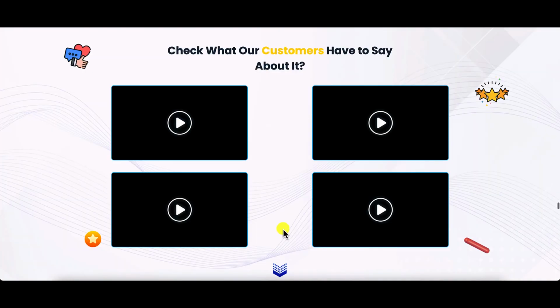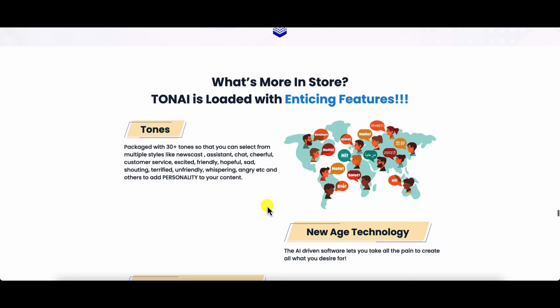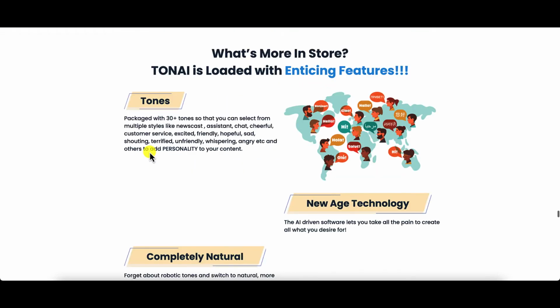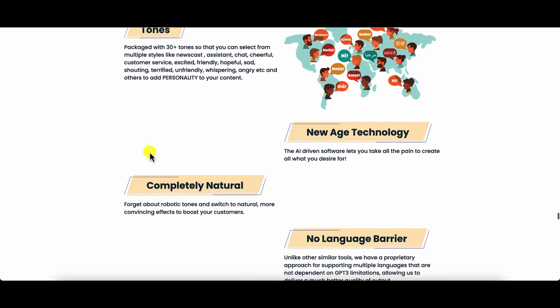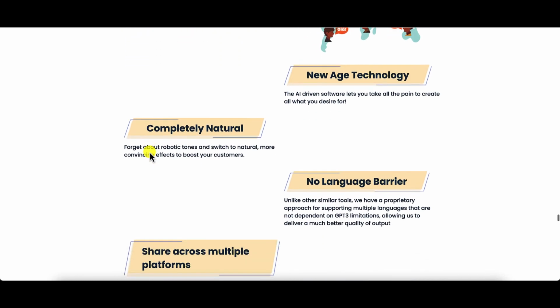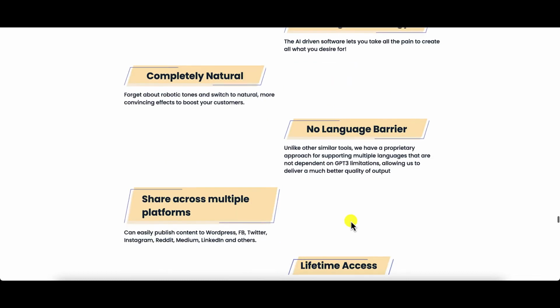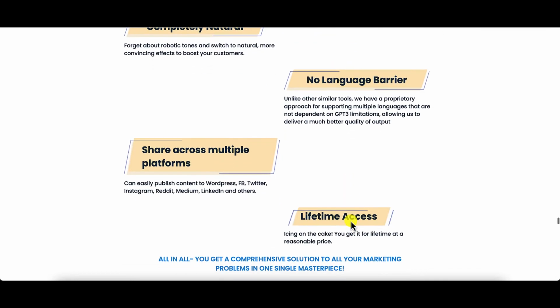So guys, on the sales page, there are 4 customer testimonials that you can go through. Let's check out more features, guys. There are tones, 30 plus tones that you can use. It is new age technology. It is completely natural. There's no language barrier because it is not dependent on GPT-3. And you can share across multiple platforms and it comes with lifetime access as well.